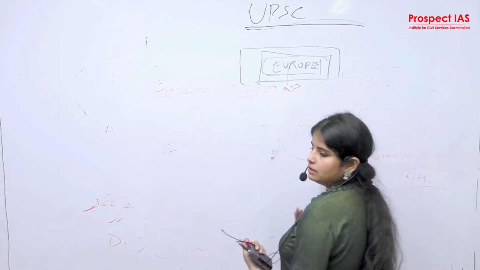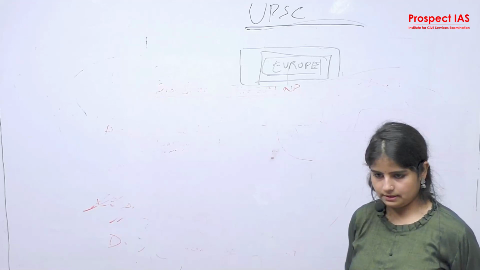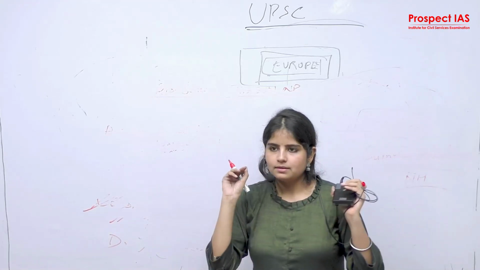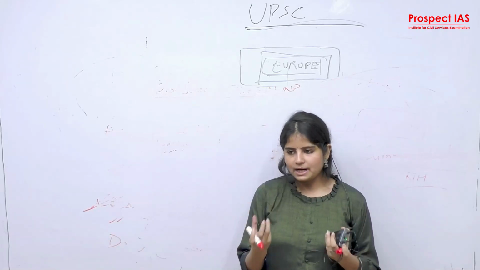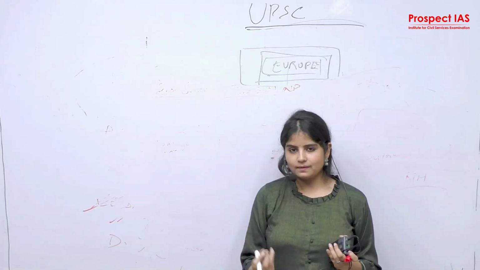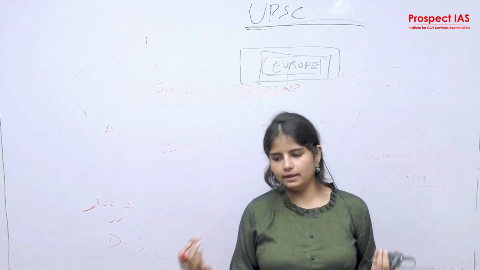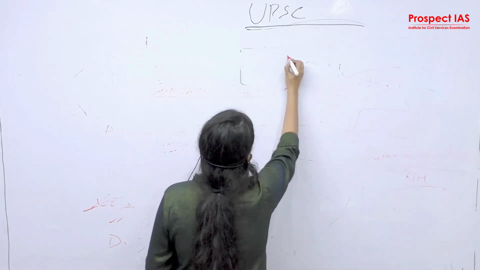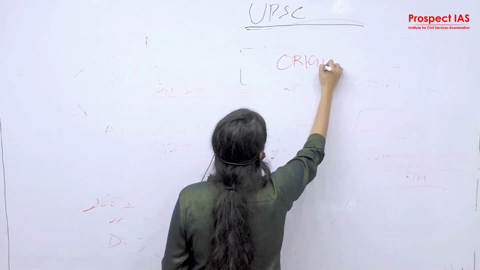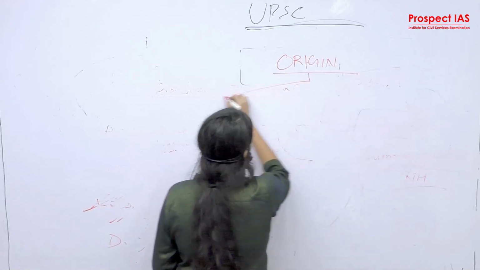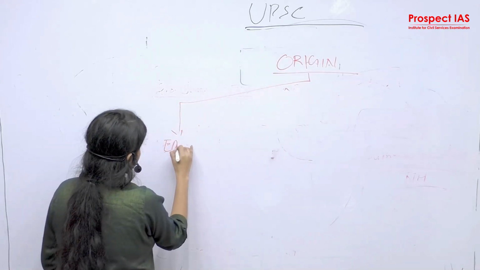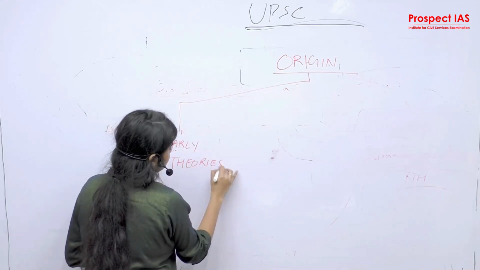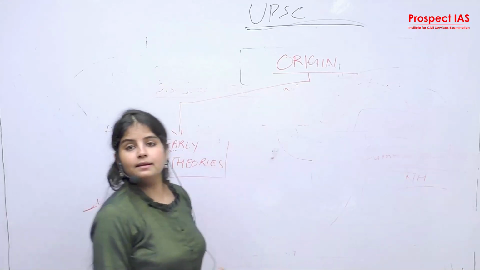So the origin and evolution of Earth basically have theories. The theories are demarcated in 2 words. If you are studying any subject, please break it into smaller words or hacks or skills that you can use for learning, right? So, origin, early theories, and then modern theories.